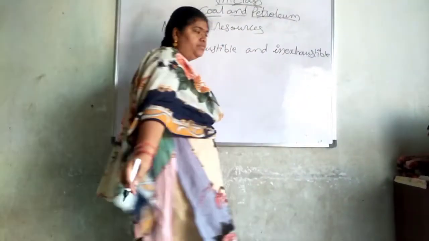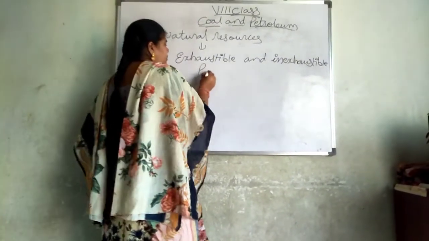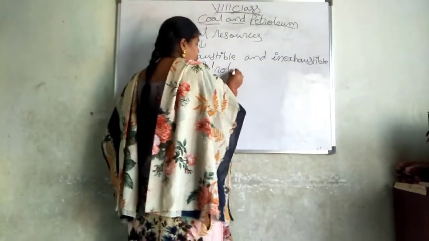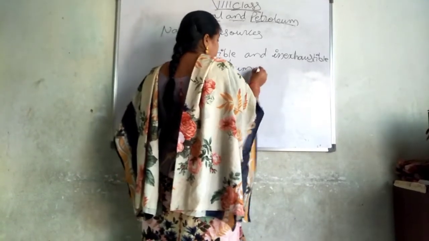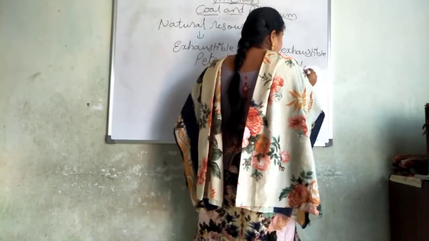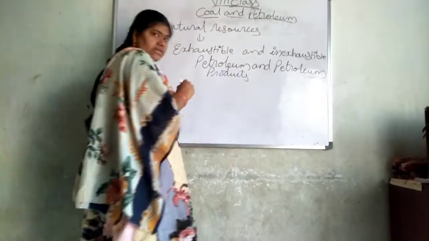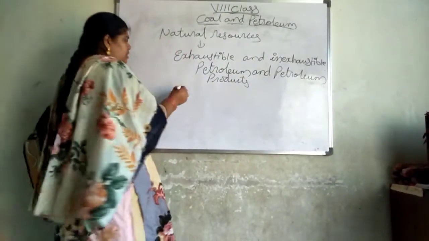Next, we will talk about petroleum and petroleum products. Next, we will discuss coal and coal products.